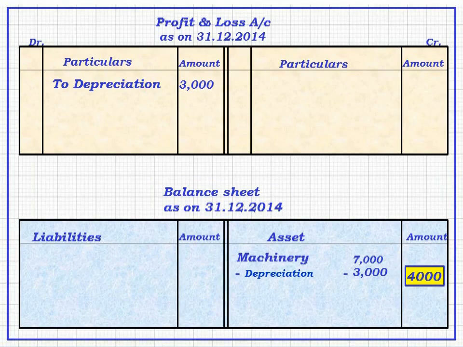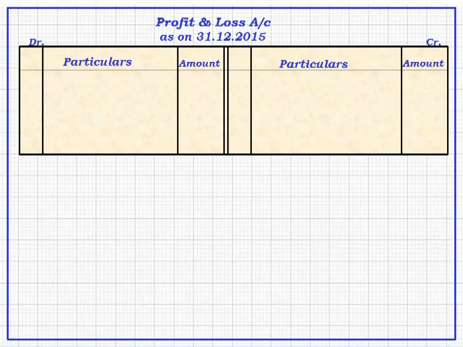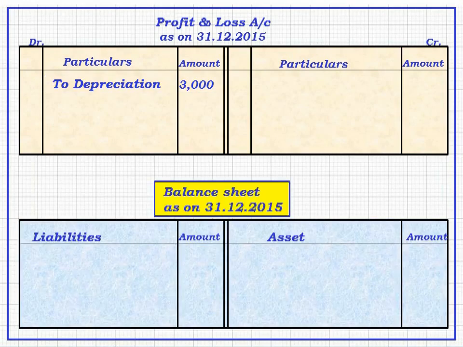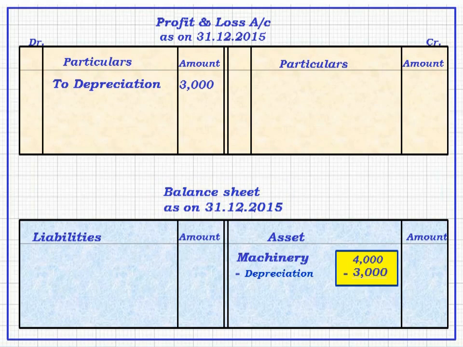Then, on 31st December 2015, if you look at the profit and loss account, on debit side you will find to depreciation rupees 3,000 and in the balance sheet as on 31st December 2015 you will find 4,000 minus 3,000, in the outer column 1,000. This is machinery on the asset side.